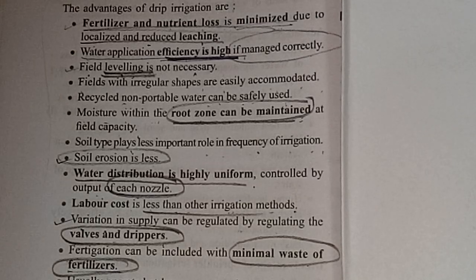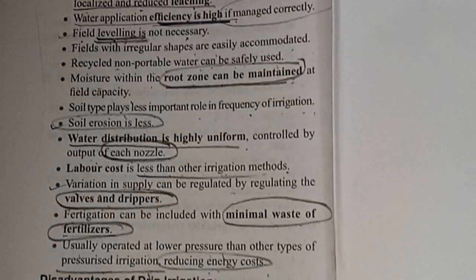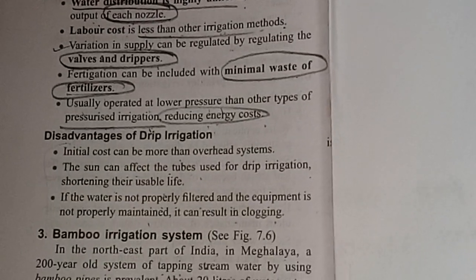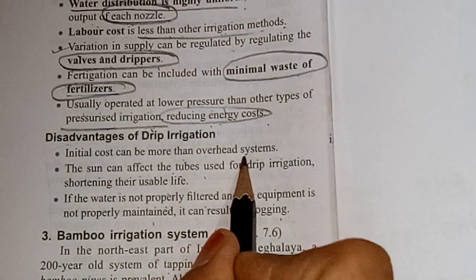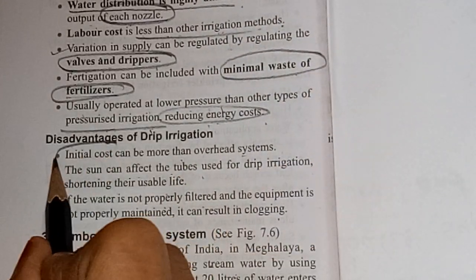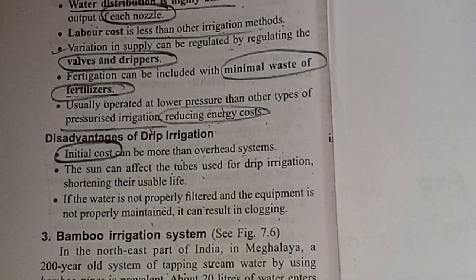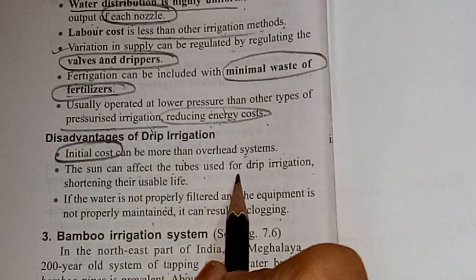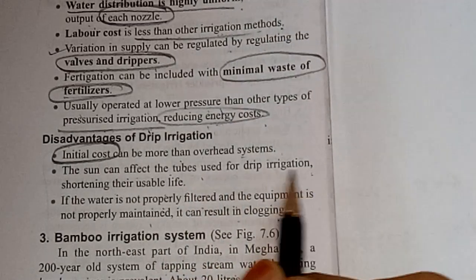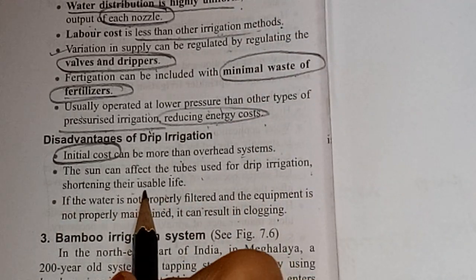Drip irrigation for plants, for crops, for increasing crop capacity. This irrigation is very useful. Now listen children, you have to know the disadvantages of drip irrigation. Initial cost can be more than an overhead system. So the initial cost is very high. The sun can affect the tubes used for drip irrigation, shortening their usable life.